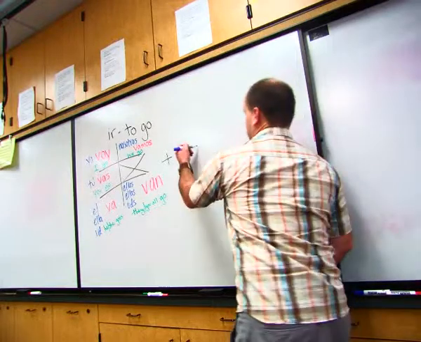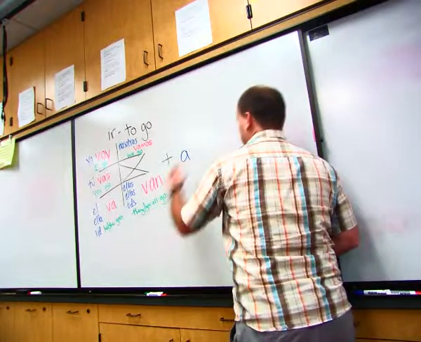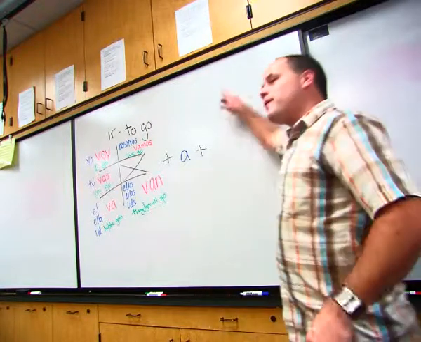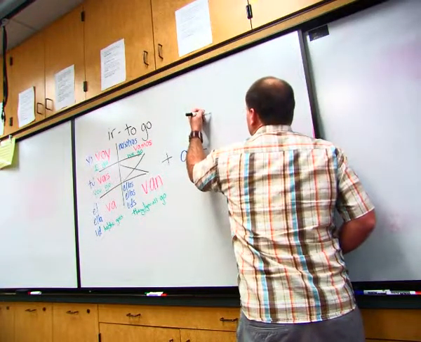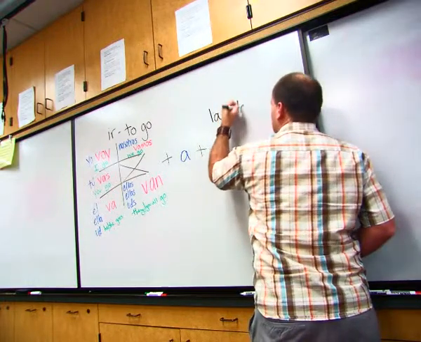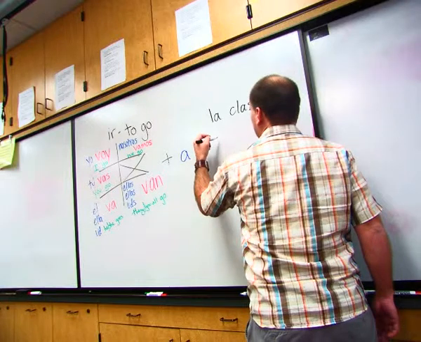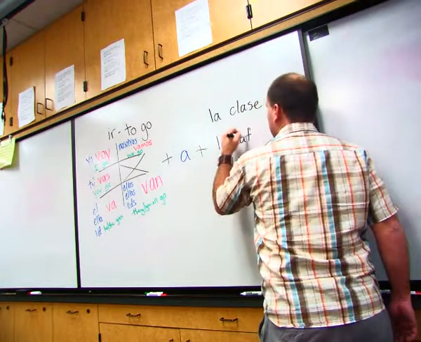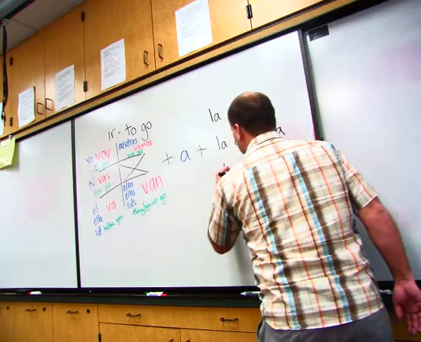You can add a place after it. Think about the places we have here. We have la clase. We might have la cafetería. We might have el auditorio.